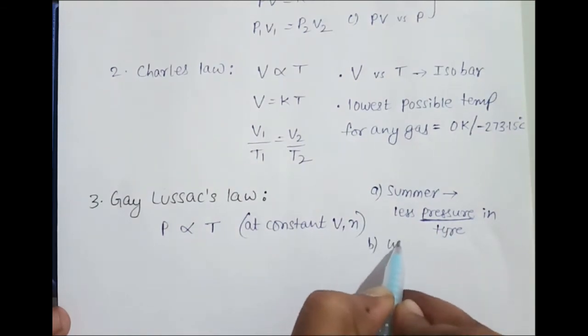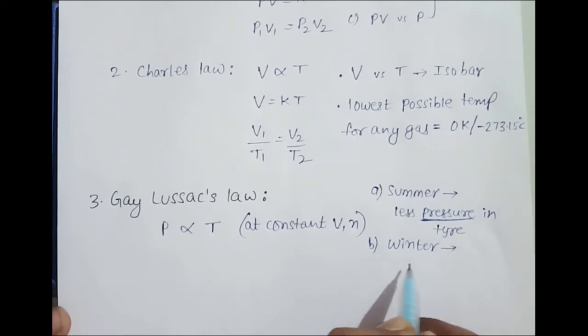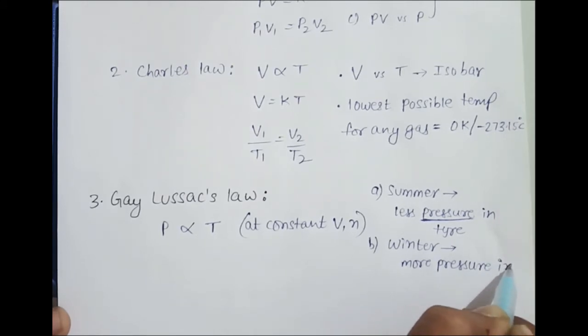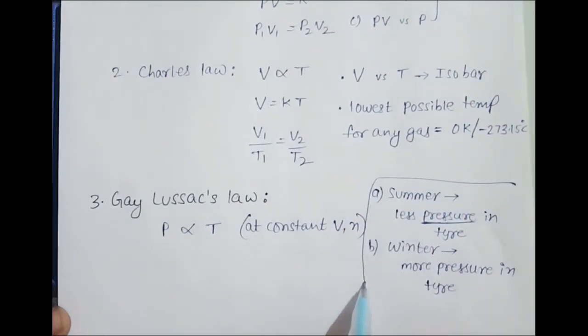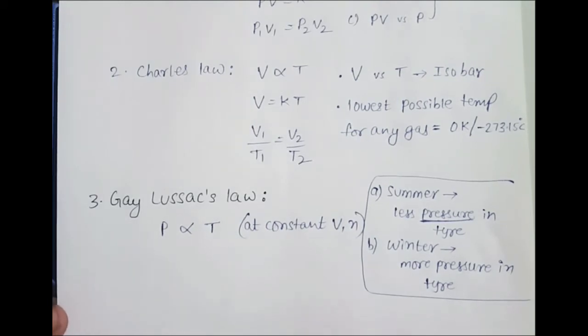And in winter season we have to put a little more pressure in the tire, because in winter season temperature is basically less. Temperature is less means the pressure will automatically be less. Pressure will still decrease. That's why for better mileage we need to put a little higher pressure. This is what Gay-Lussac's law generally says.